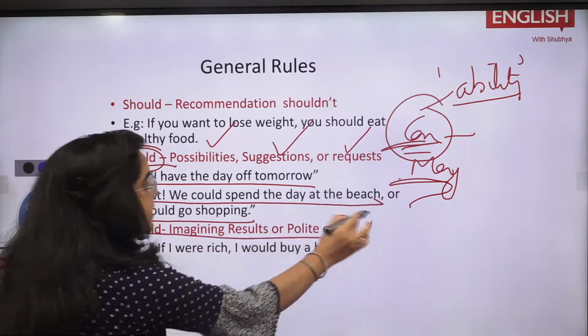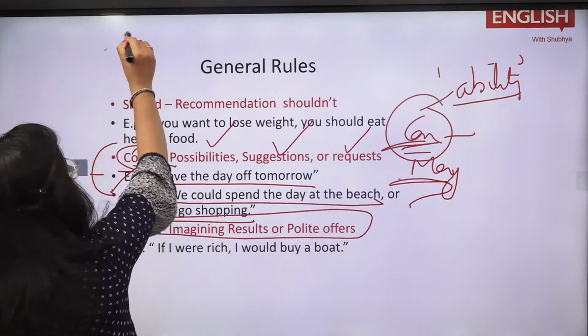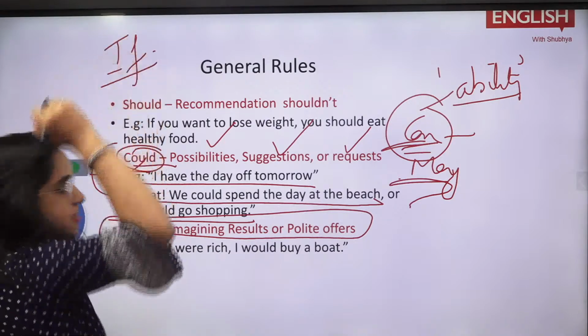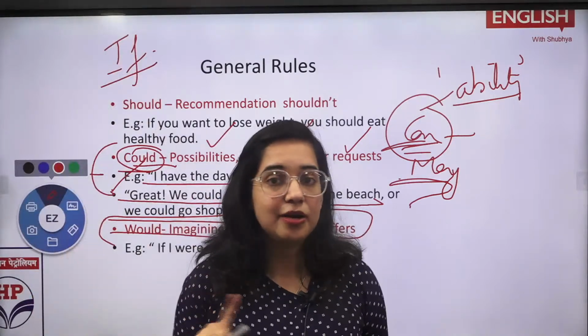Would is for obviously the imagination result. If I were rich, and whenever you are spotting errors, this is a rule. If the sentence starts with if, it would be if I were a doctor. It will not be if I will be a doctor.